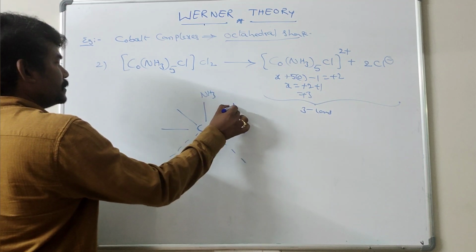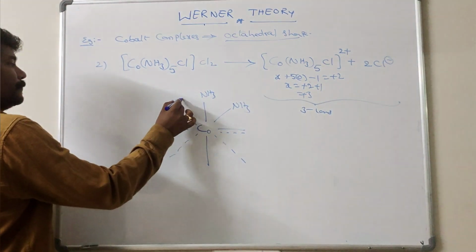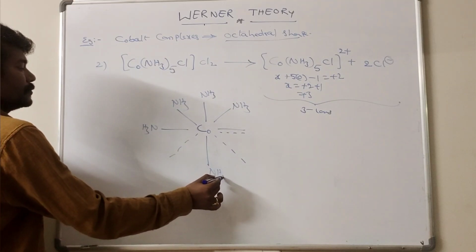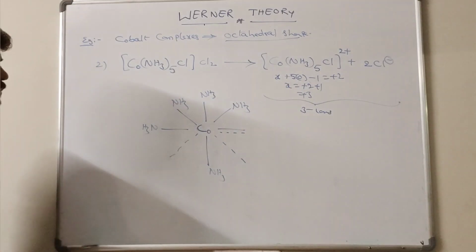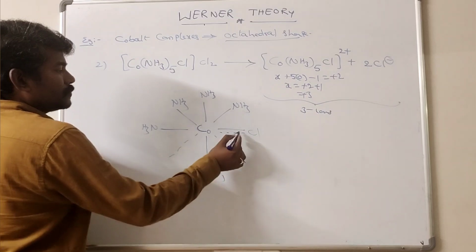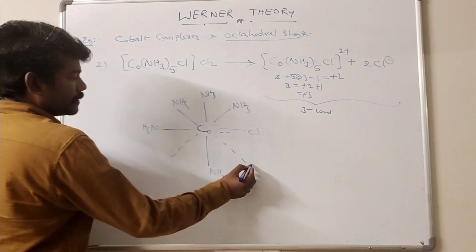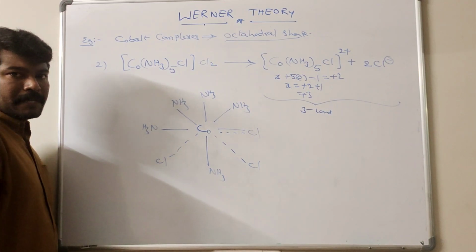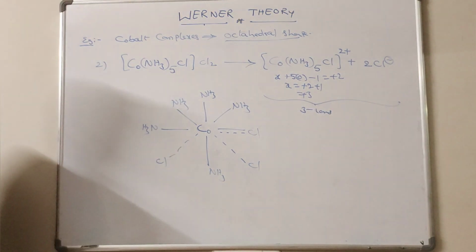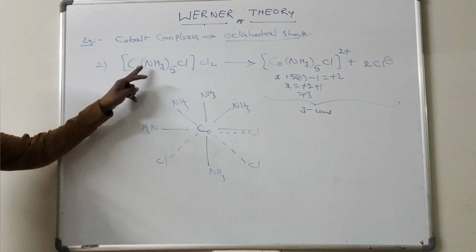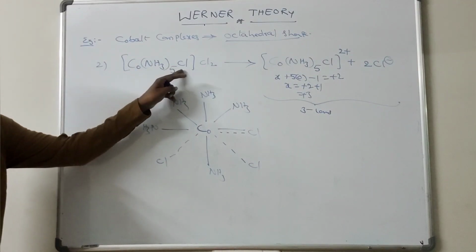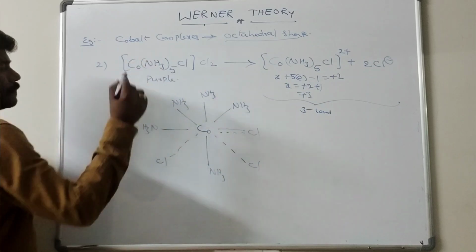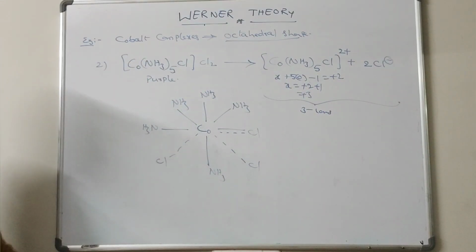So 5 NH3 ligands show only secondary valency. 1 Cl shows both primary and secondary valency. 2 chloroligands show primary valence. This is about [Co(NH3)5Cl]Cl2, which is in purple color.